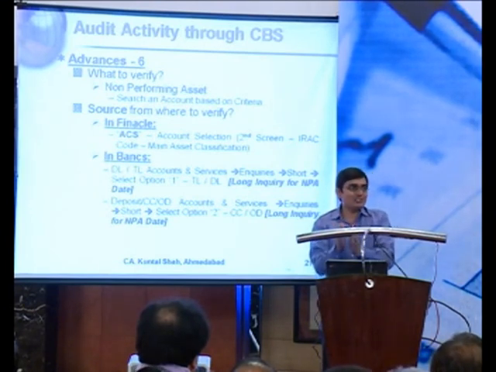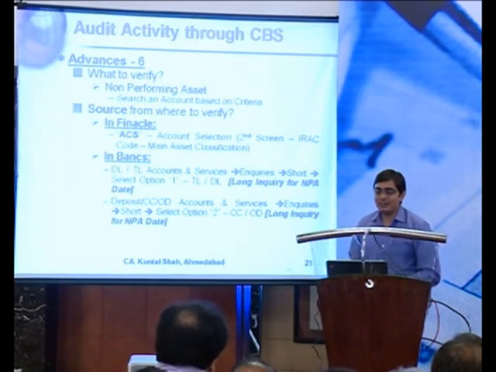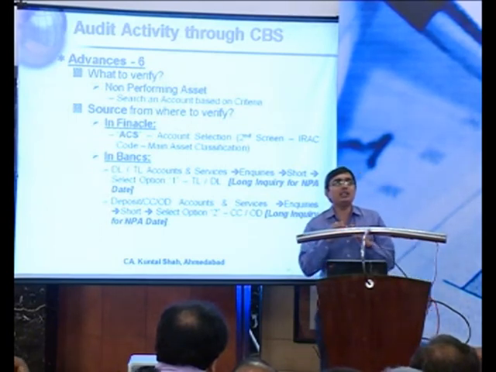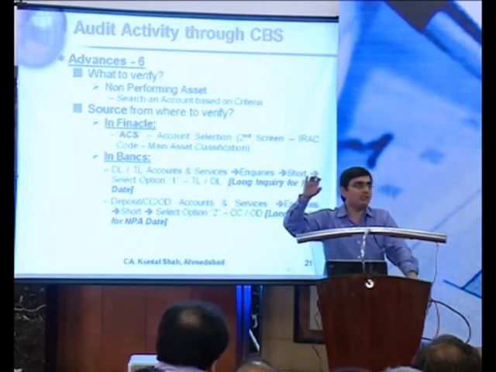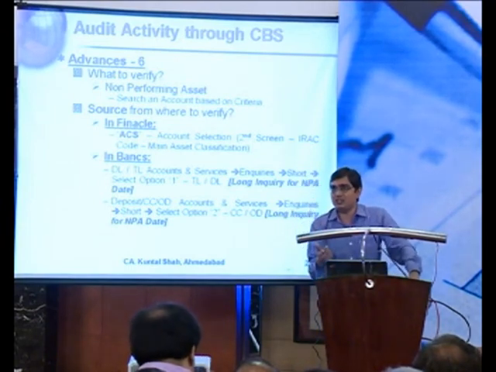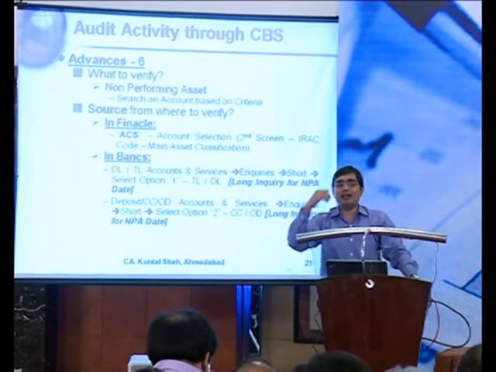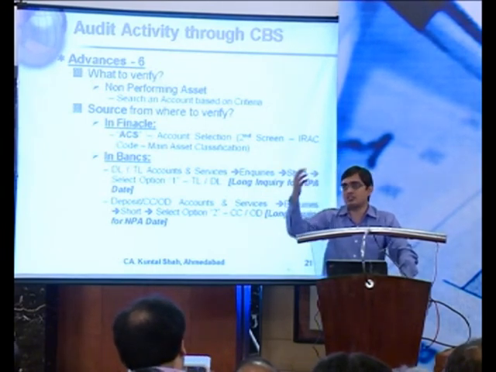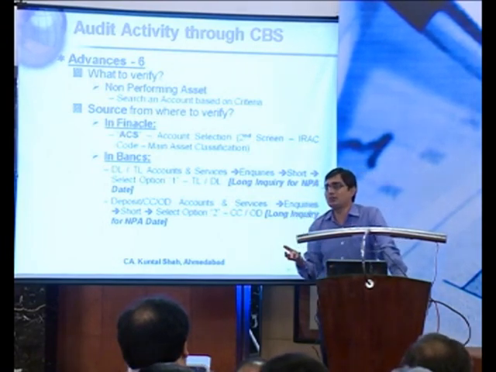Right? So if we work on the system at least for 2-3 days, then we will find something new out of it. Right. So in case you want to verify the non-performing asset, understand with this one, the system is set up in this fashion. If an account is marked as an NPA, right, it will contain information in number terms. So 3, 4, 5, 6, 7 is the number that has been assigned to the type of account classification. There will be a main classification and a sub classification. Within that, 3 is for substandard, then the doubtful, and 1 is for standard, and 0 is for standard as well; there are some SMA 0, SMA 1, 2, 3 also set up in the system.